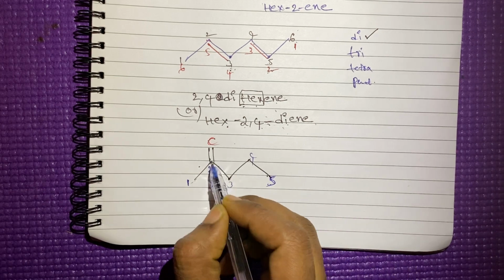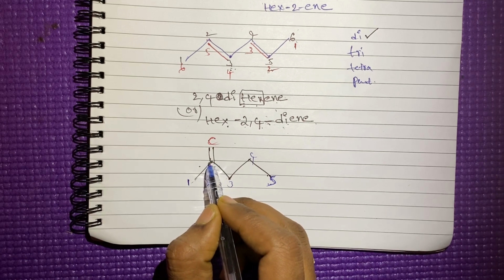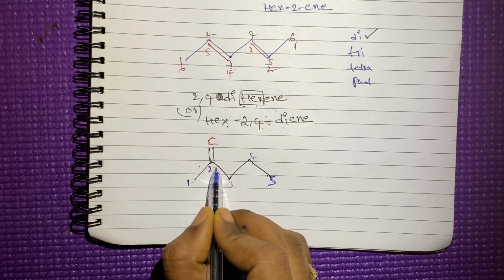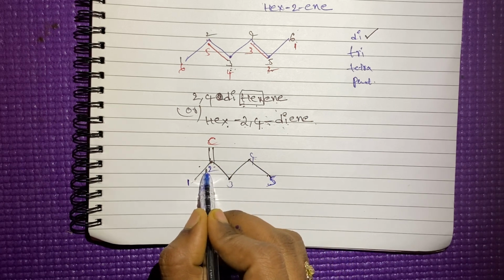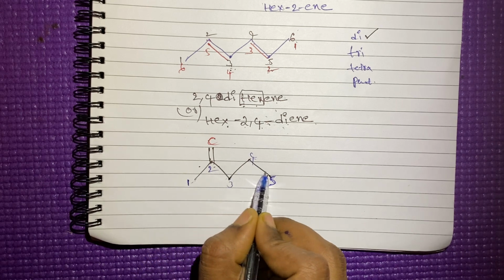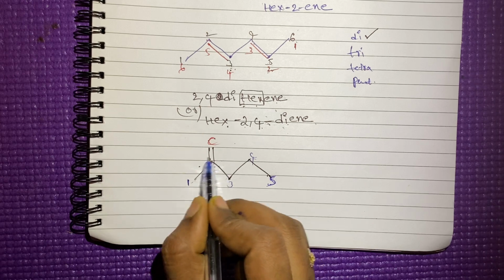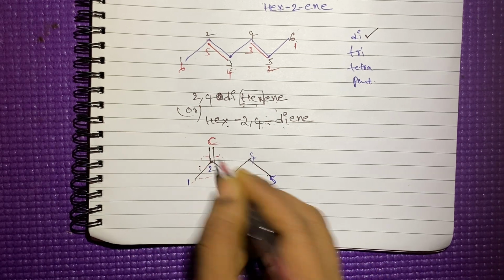But the double bond will get the highest number, right? If you give the numbering from this side also, it will get the highest number. Compared with this side, if you give the numbering from this side, the double bond will get the least number. The second position, the double bond will come.